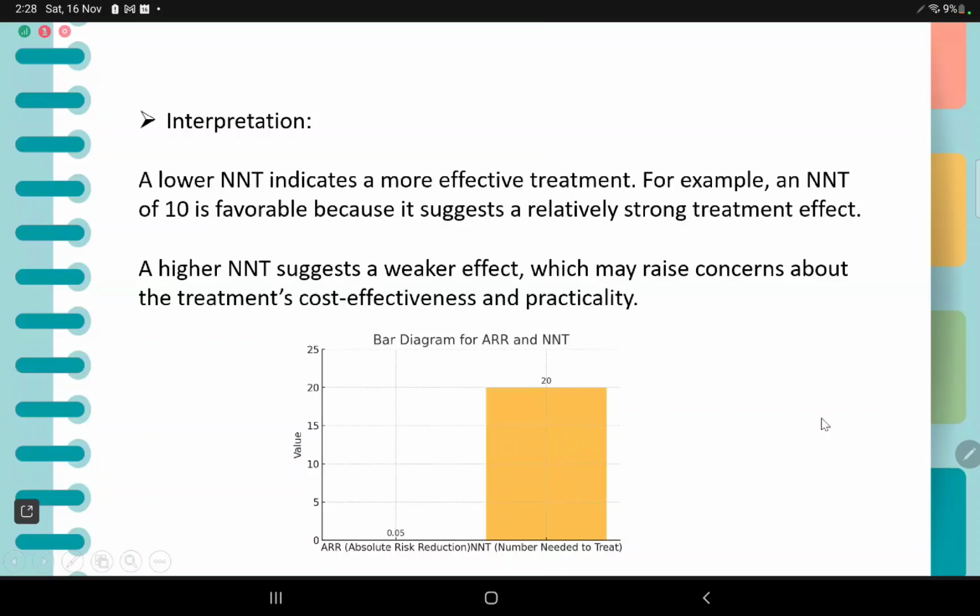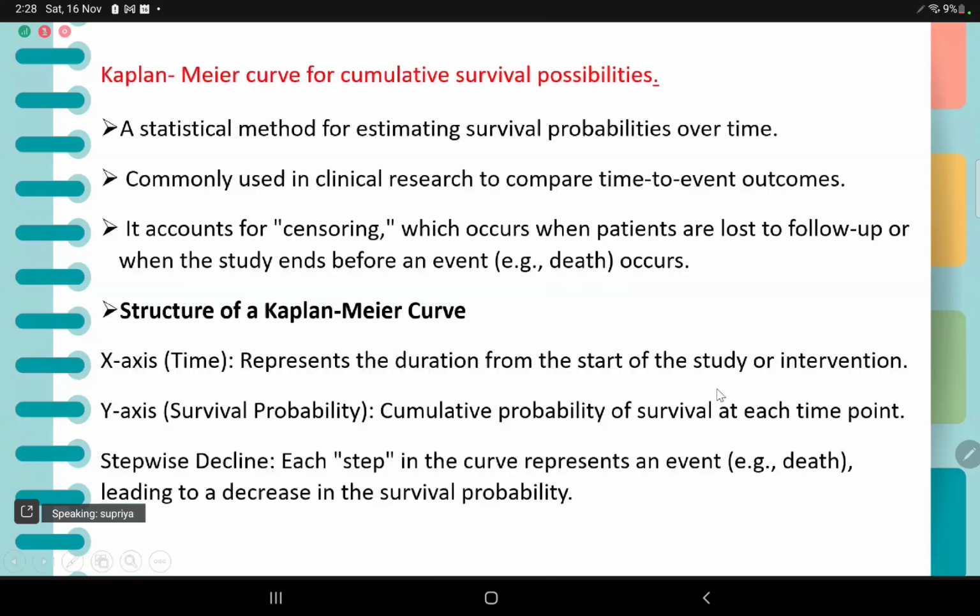The interpretation here is that a lower NNT indicates a more effective treatment. For example, an NNT of 10 is favorable because it suggests a relatively strong treatment effect. A higher NNT suggests a weaker effect, which may raise concerns about the treatment's cost-effectiveness and practicality.